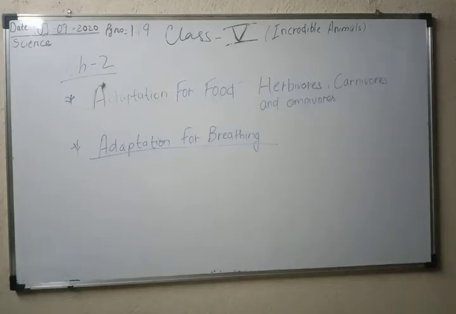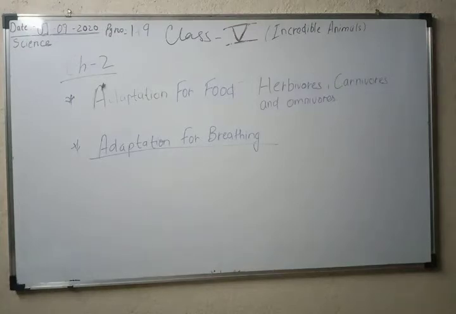Animals that eat only plants or plant products, such as grass, fruits, roots, grams, and nuts, are called herbivorous. So what is herbivorous? Herbivorous are those animals which only eat plants or plant parts. What is carnivorous? Carnivorous are those animals which only eat flesh or meat. And what is omnivorous? Omnivorous are those animals who eat both plants as well as animals.